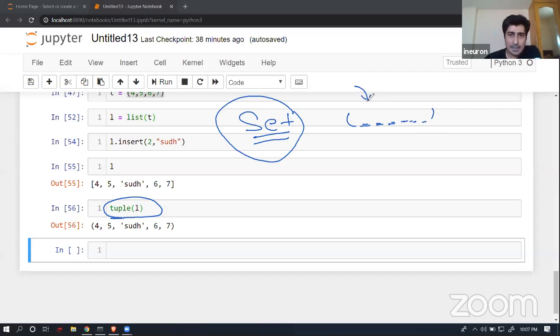As we all know, with Gmail, Facebook, or wherever, when we give a password, it always stores my previous passwords as well. Whenever I click on the option called reset password, and I try to give one of my old passwords, it never accepts it, because it cross-checks with each and every password which is available. Now, if I have to store something like a password, where no one should be able to manipulate that particular entity, maybe I can use a tuple in this particular place, wherever you don't want a user to override your original